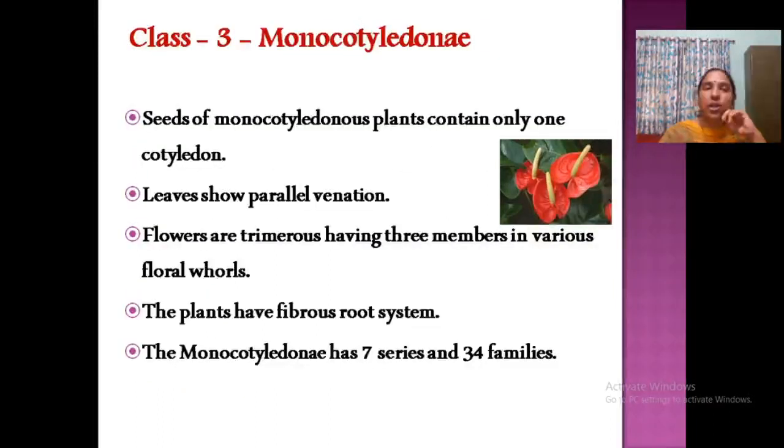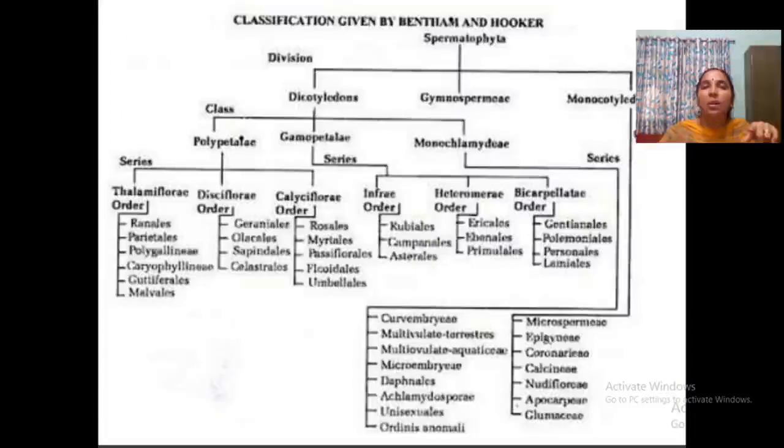Then monocotyledonae. What is monocotyledonae? Plants containing only one cotyledon. Leaves show parallel venation. Here in dicotyledonae, leaves show reticulate venation. Okay. They flower in tetramerous or pentamerous. Here in monocot, flower is trimerous usually. Then fibrous root system. It includes 7 series and 34 families. So this is all an outline.